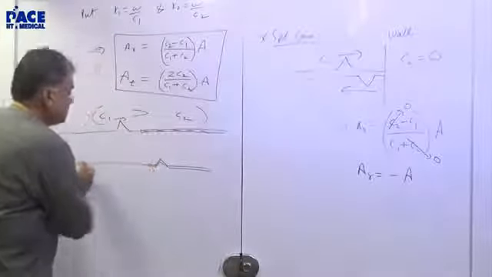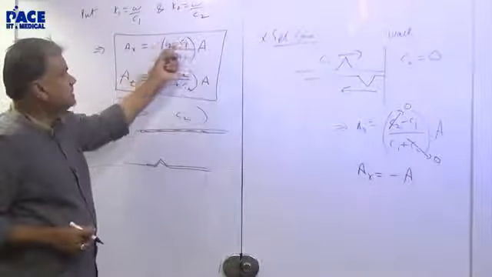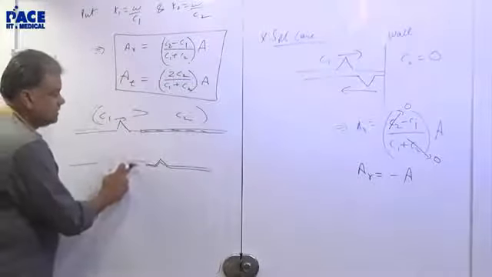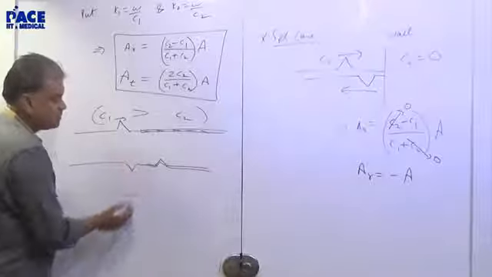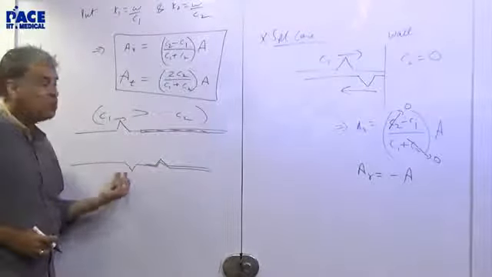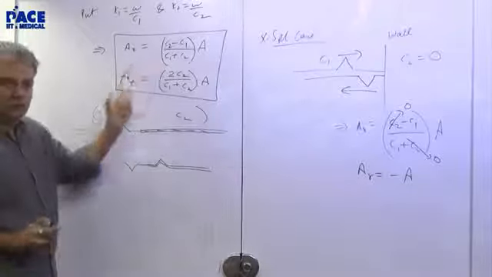But what about the reflected wave? If C2 is less than C1, this term becomes negative. So you get an inverted wave. It may not be minus 1, but it will be some inversion. I'm just making it smaller than that. So exactly what the amplitude is, that formula will tell you. Well, that's all.